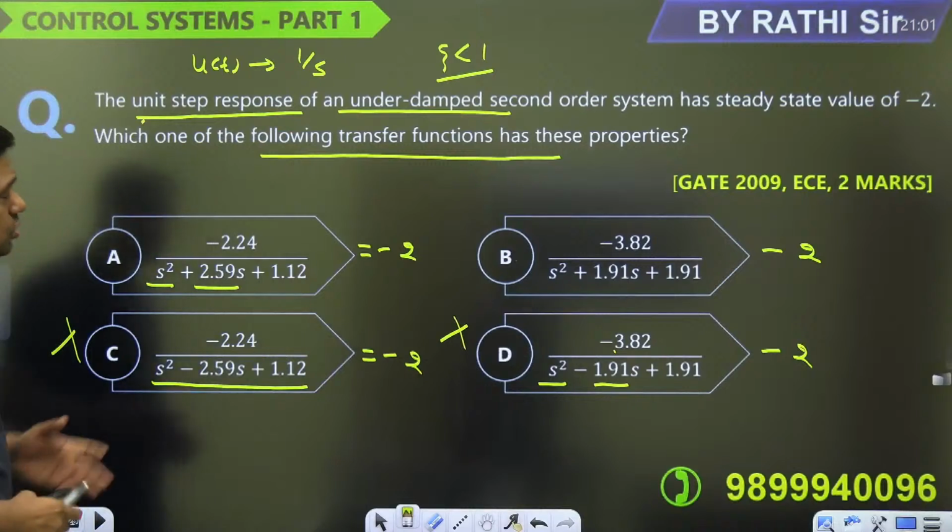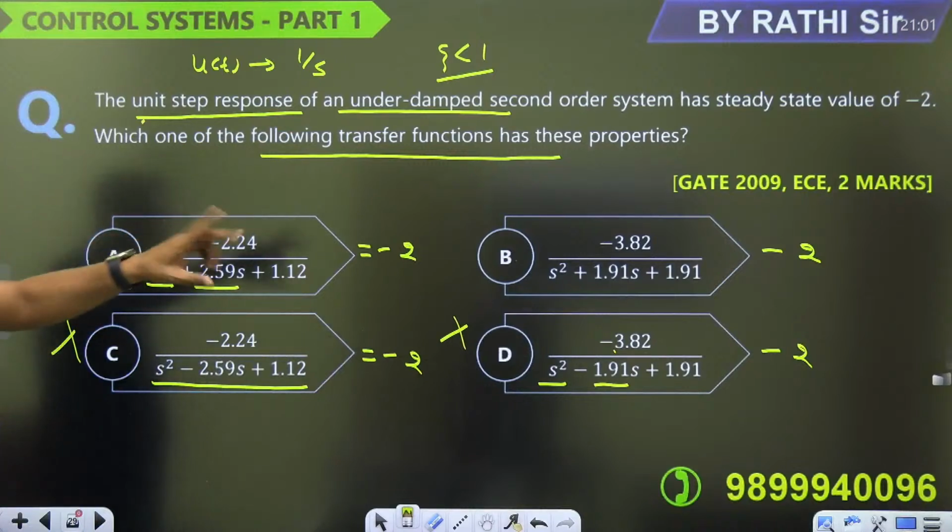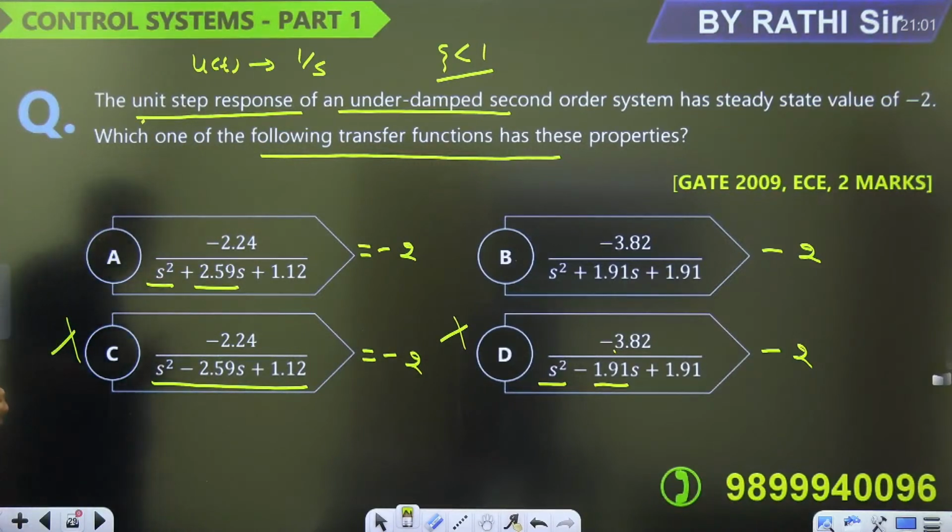Now guys, out of these two, we have to choose one answer. Now watch this, in which case are you going to get the lesser value of zeta? The unit step response of an underdamped second order system has steady state value of -2. Then which one of the following transfer functions has this property?